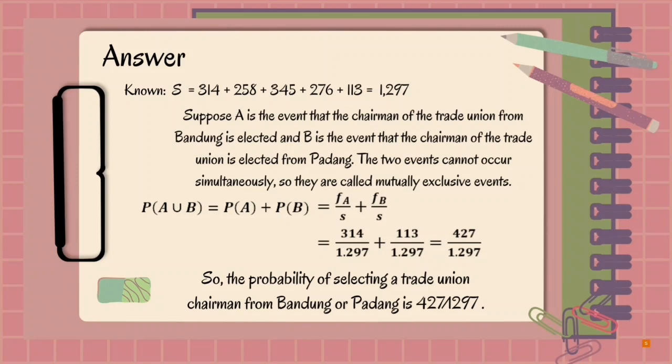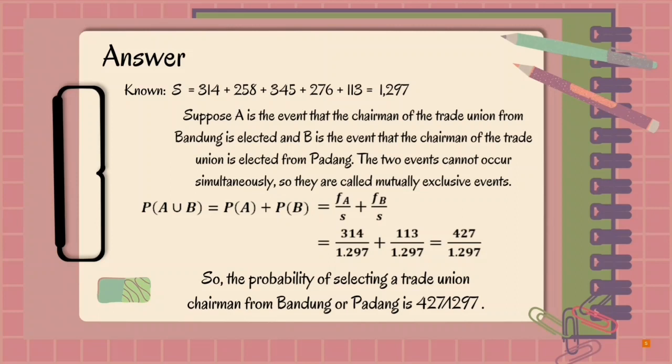Then the formula used is: probability of the union of A and B equals probability of A plus probability of B, equals the amount of A divided by S plus the amount of B divided by S, equals 314 divided by 1297 plus 133 divided by 1297, equals 447 divided by 1297.